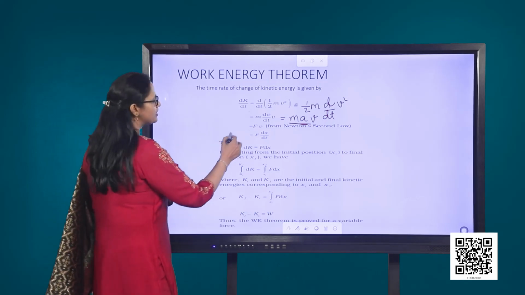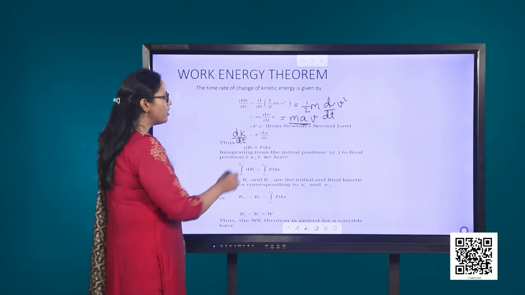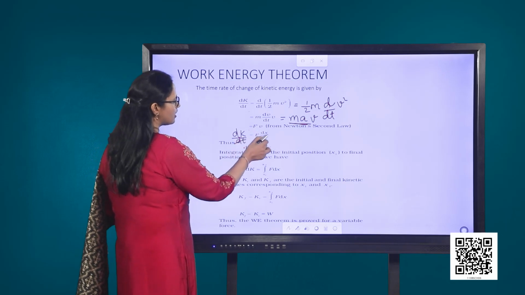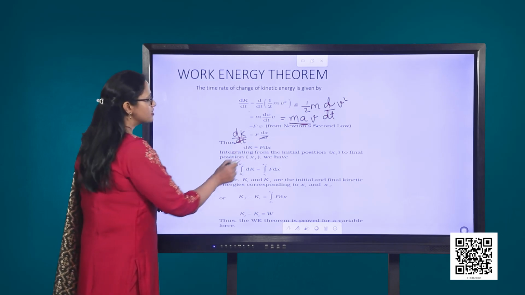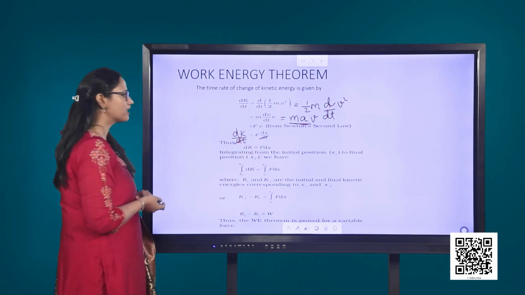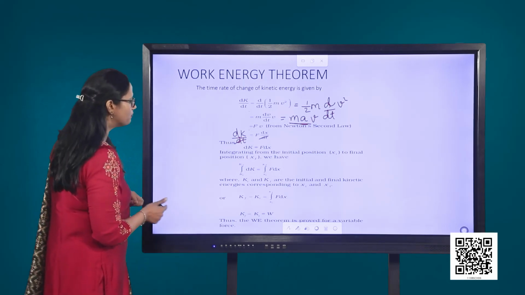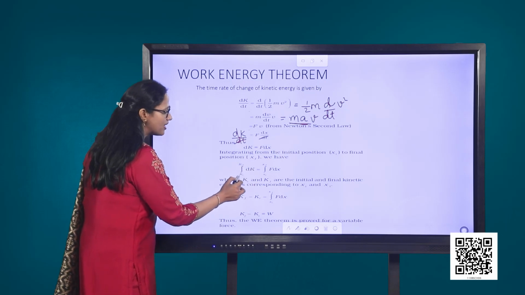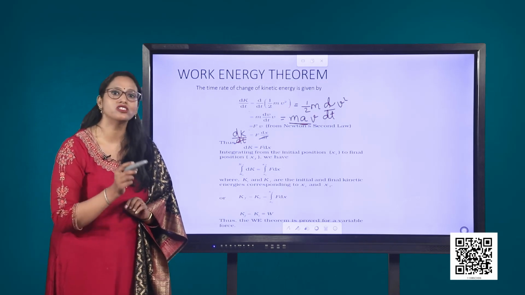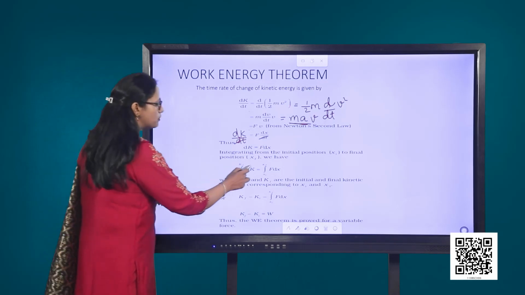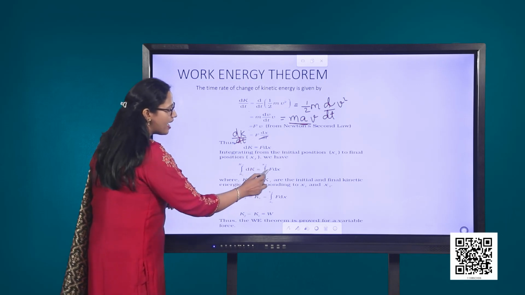Velocity, however, is the time rate of change of displacement of the object. Therefore, dK/dt, which is the time rate of change of kinetic energy, is equal to F dx/dt. If we cancel out dt, what we get is that the change in the kinetic energy is equal to F dx. Integrating both sides, applying limits, we will have the integral of dK from an initial kinetic energy to a final kinetic energy. This will give us the total change in the kinetic energy to be equal to the integral from xi to xf of F dx.